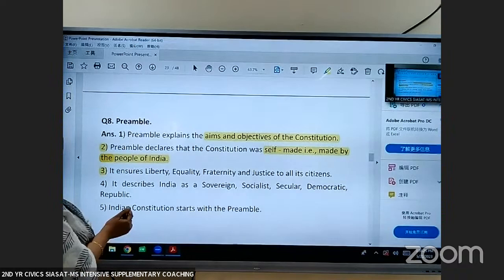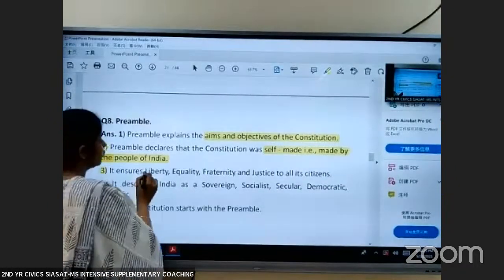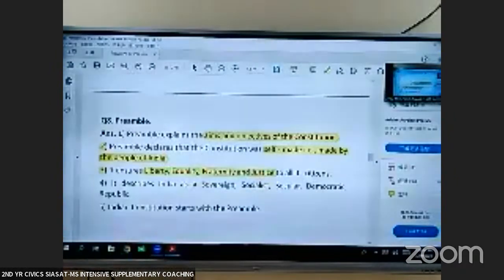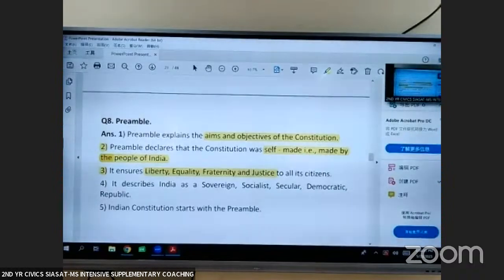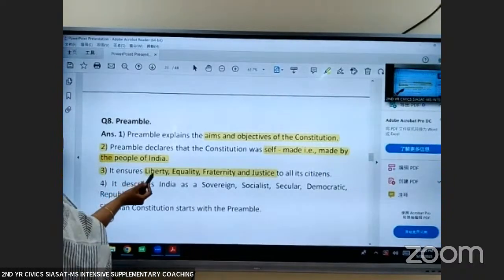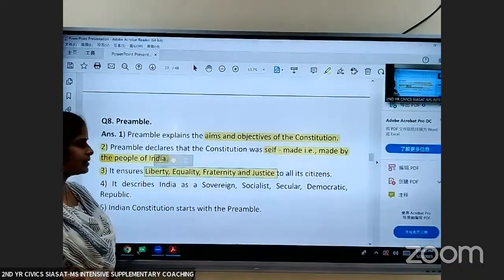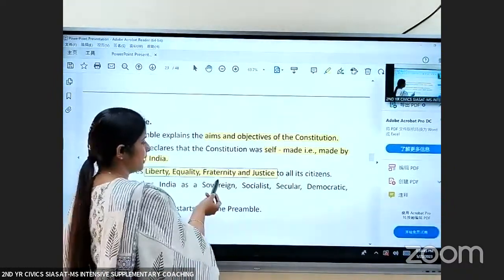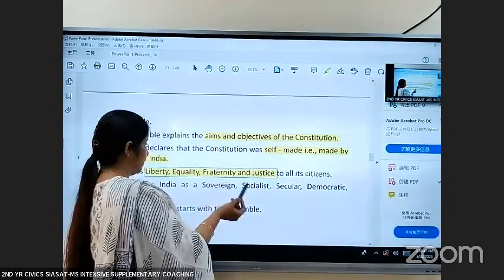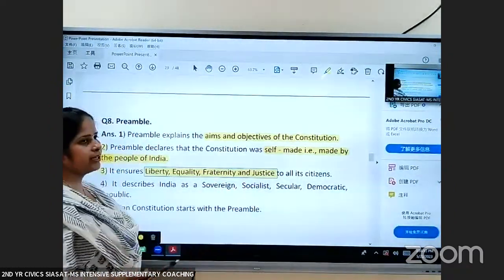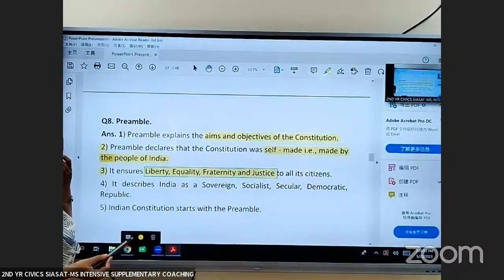The preamble ensures liberty, equality, fraternity, and justice to all the citizens. Citizens enjoy liberty, freedom, equality, that is no discrimination, fraternity, that is brotherhood among the people, and justice, that no person except for violation of law shall be punished.